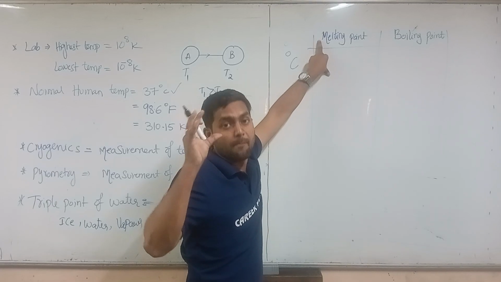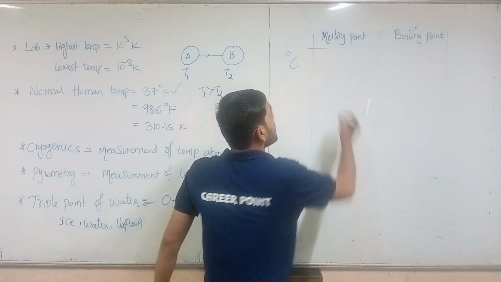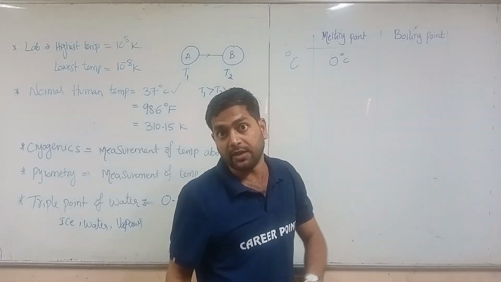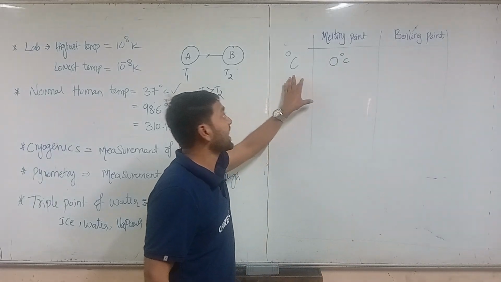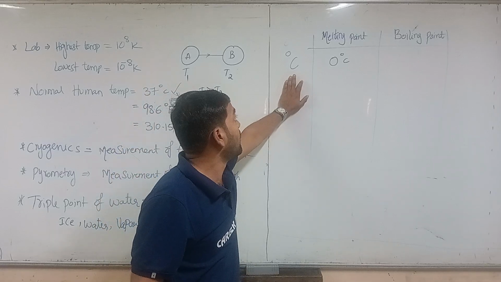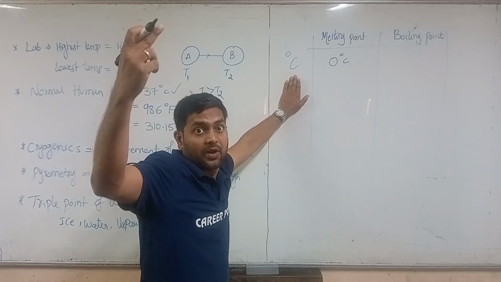Ice is to be melted into water, right? So in degrees Celsius, that is about 0 degrees Celsius. And the boiling point means what? The water has to evaporate. Right, that means what happens? The water has to change its state. So water to vapor, we need to convert.